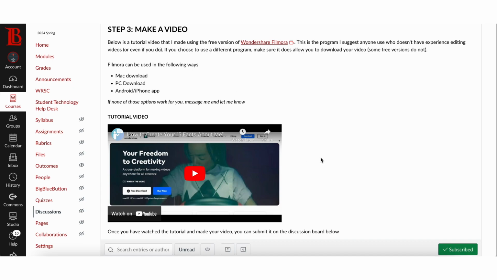If you're someone who makes videos already, maybe you're on TikTok or you're on YouTube or whatever it is, use whatever editing software you feel comfortable with. I don't care. The free stuff is great, but if you already pay for something, by all means you can use it. If you have a program that you love that you already have on your tablet or your phone, use that. This is just for those of you that don't really know where to start.